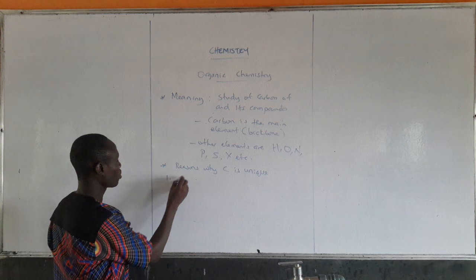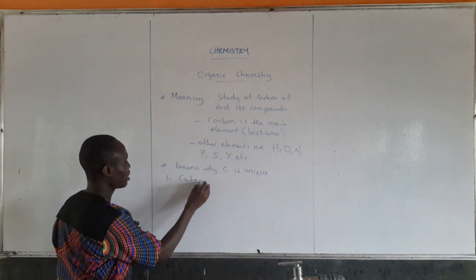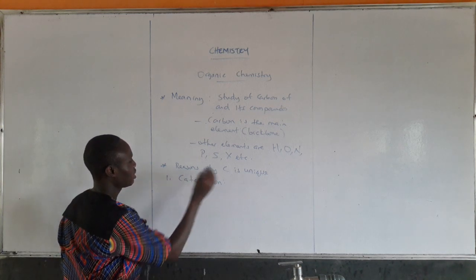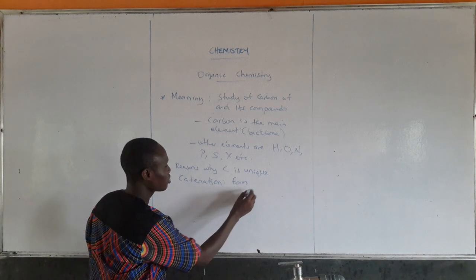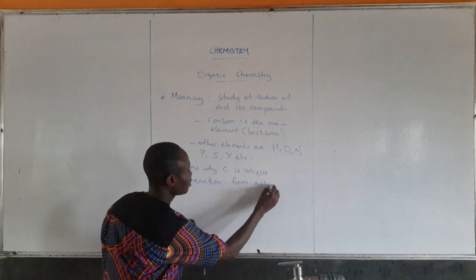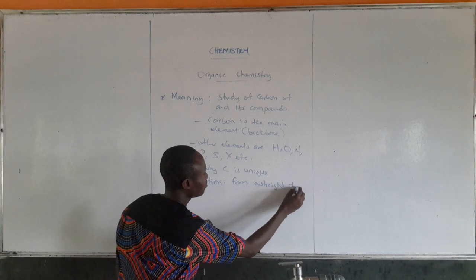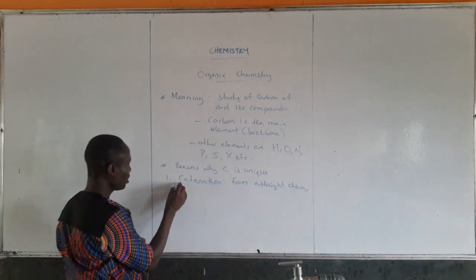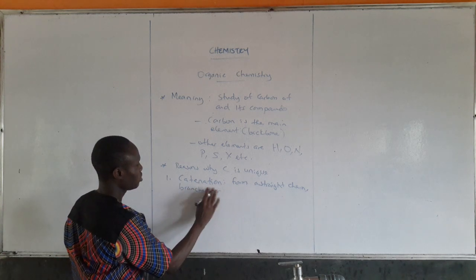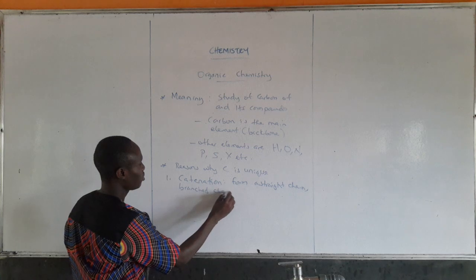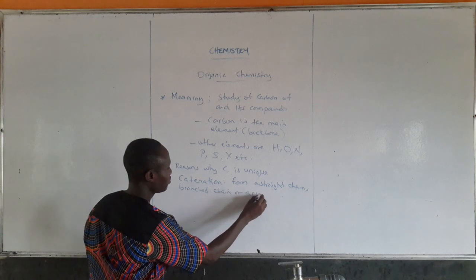Number 1, we call it catenation. What is the meaning? Carbon can form a straight chain, it can form a branched chain, or a ring.